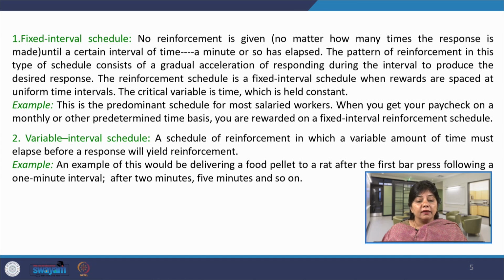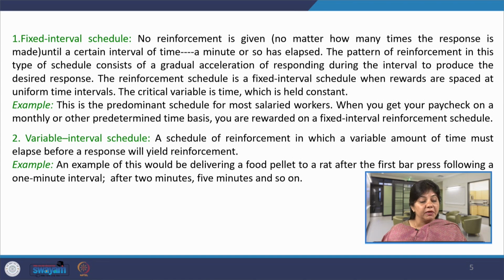So, the critical variable is time, which is held constant. What is constant here is 30 days, that is the time is constant no matter what. When 30 days have elapsed, only then will the paycheck be received by the employee. So, this is a fixed interval schedule.